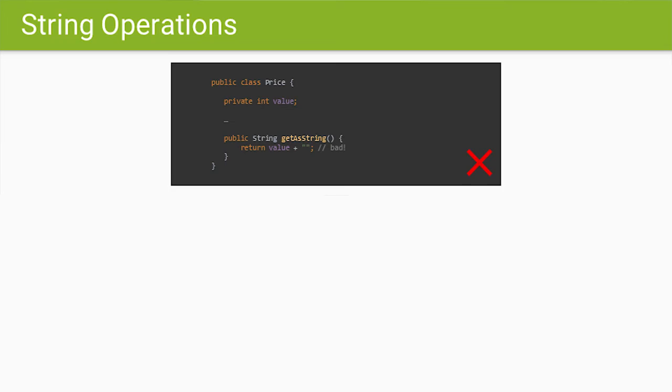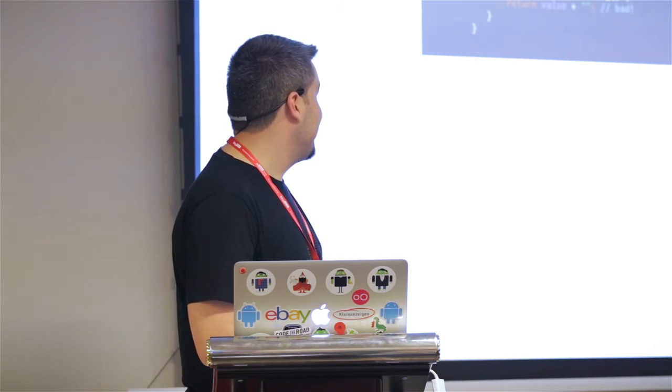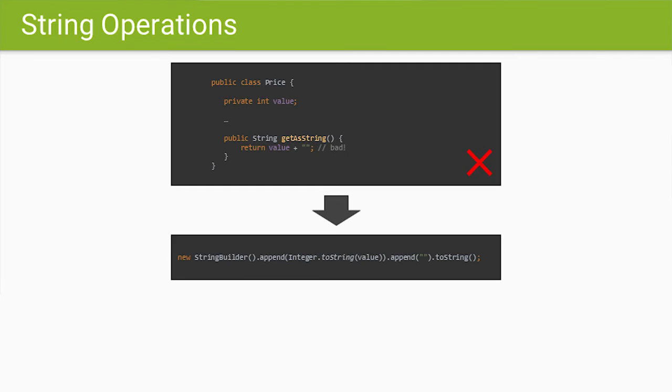Let's talk a bit about string operations. As a lazy developer, I used to do this a lot. You have an integer and you want to get it as a string, you just add an empty string to that and you get the string value, right? No. Because this is translated to this.